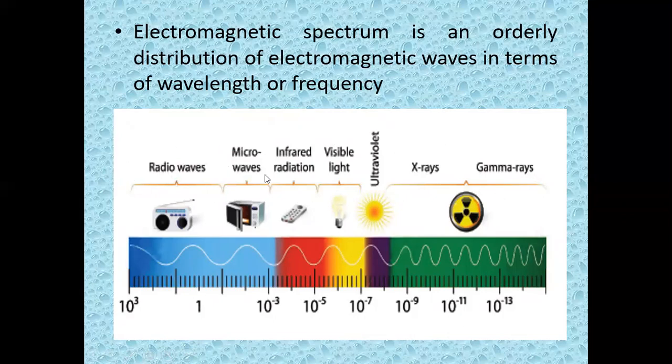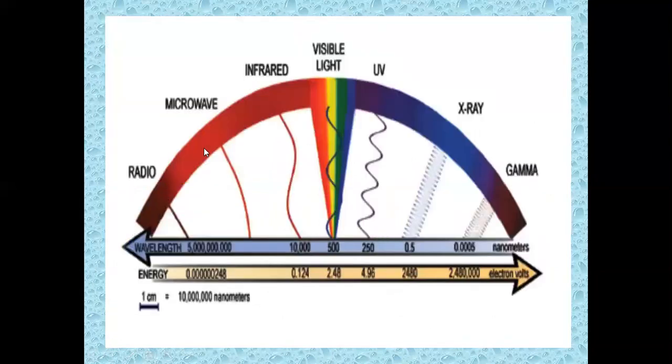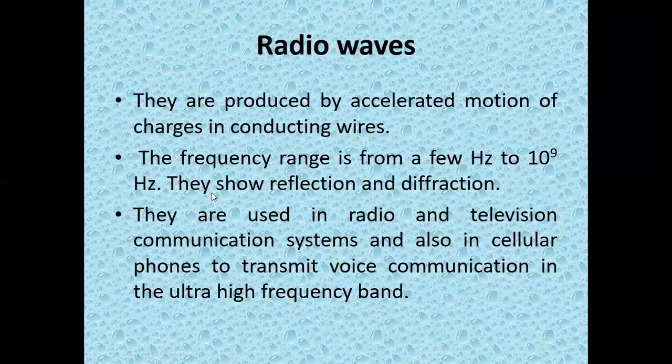It is arranged in terms of frequency or wavelength. So if they are arranged in terms of frequency or wavelength, then we call it a spectrum. We call it the electromagnetic spectrum. So this is a picture representing the electromagnetic spectrum. Here is another picture representing the electromagnetic spectrum. In this spectrum, you can see, except the visible light, all the other radiations are not visible to our eyes.